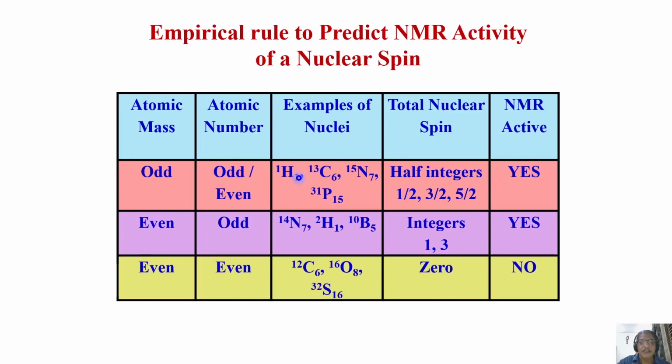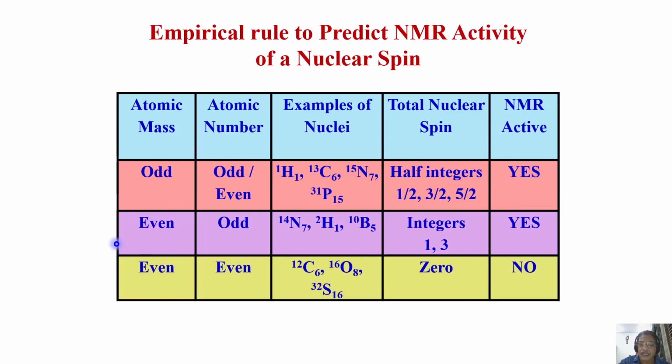That means the spin values of such elements or isotopes are half integers, like 1/2, 3/2, 5/2, etc. In the last column, I am mentioning whether such nuclei are NMR active or not. Now I say such nuclei are NMR active. They are all NMR active nuclei.